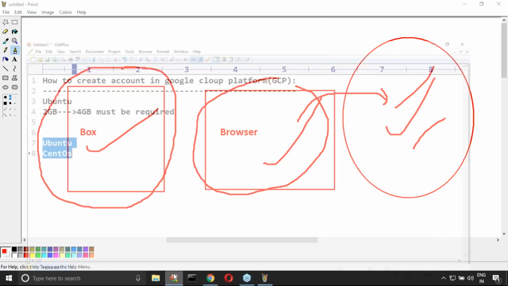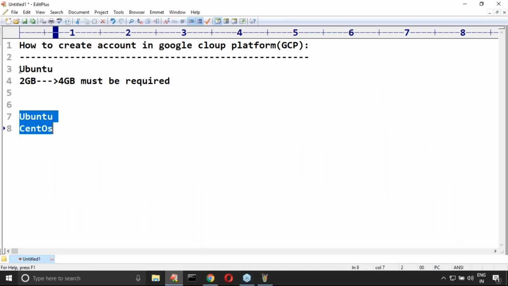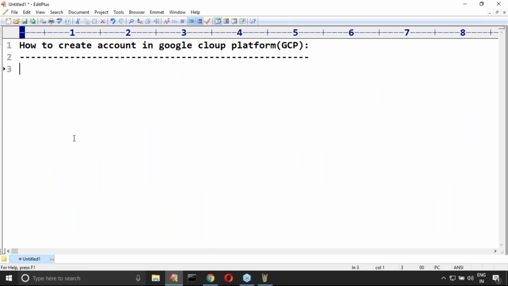So that's why it is highly recommended to go for cloud platforms. Amazon cloud is available, next GCP is available, Azure is available. Multiple cloud platforms are there. That is the current trending terminology these days. Okay, is it clear for all of you?